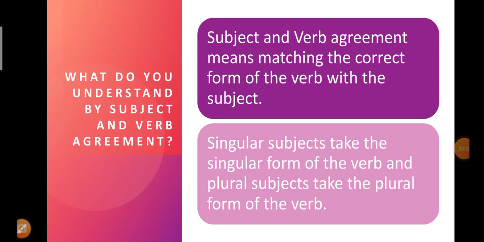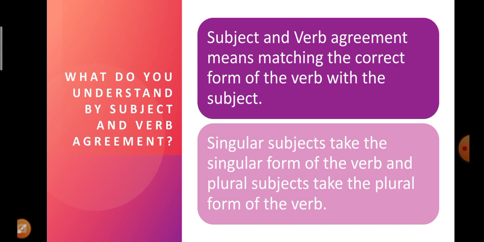Let us see. Subject is the doer of the action, or in other words, whoever is performing the action is known as the subject of that sentence. Now, what do you understand by subject and verb agreement? Subject and verb agreement means matching the correct form of the verb with the subject.